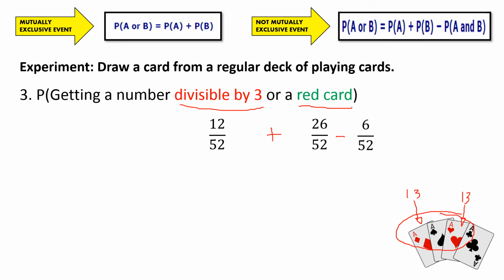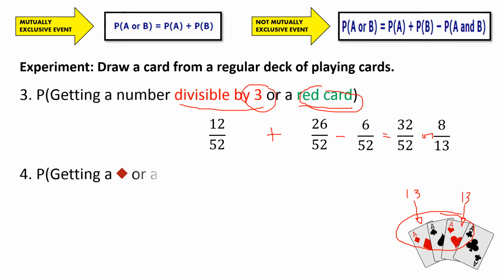So this makes number 3 under not mutually exclusive because we can attain a number divisible by 3 and a red card at the same time. So now we simplify 12 plus 26. That gives us 38 minus 6. So therefore, the answer is 32 over 52, or further simplified as 8 over 13. So again, number 3 is under not mutually exclusive because we can have both events at the same time in a single draw of card.